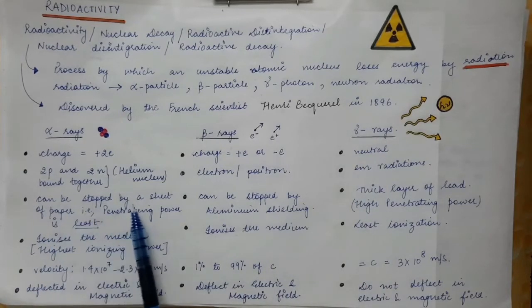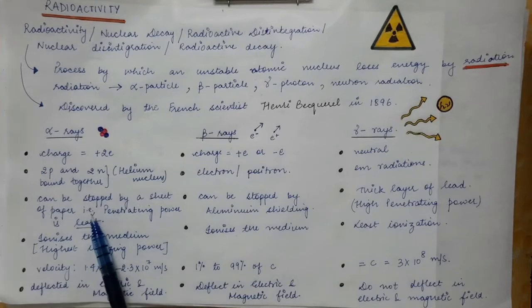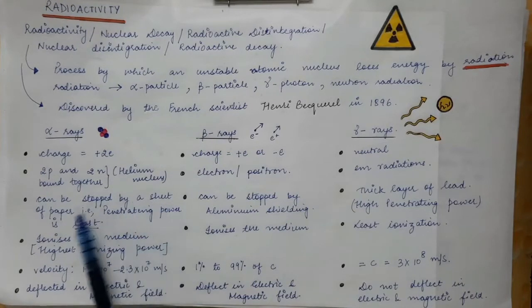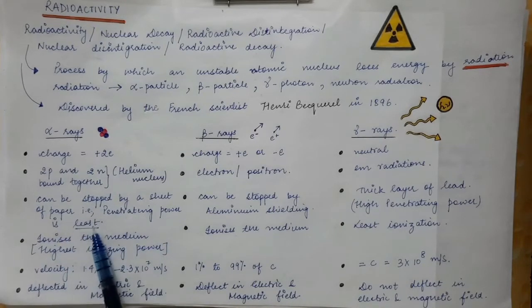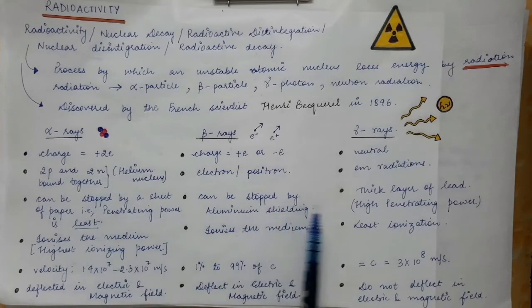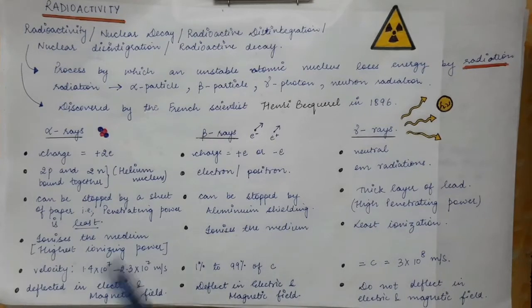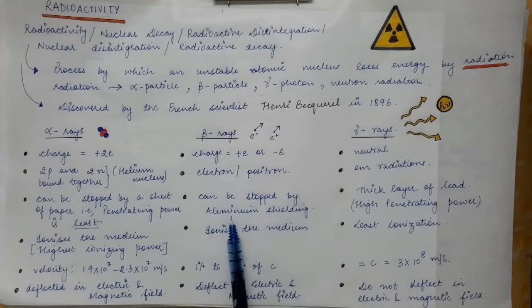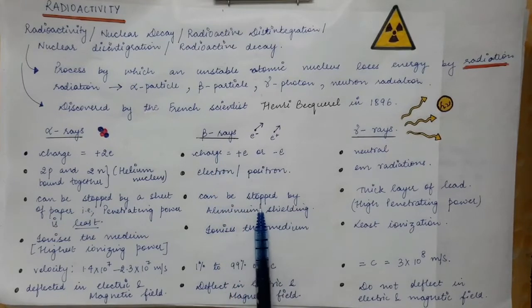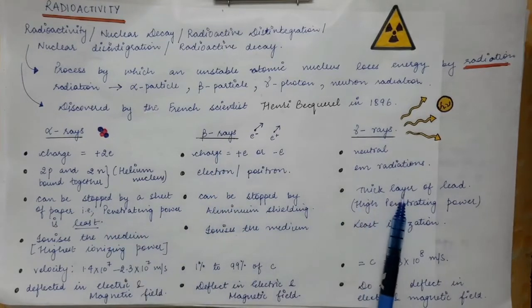So this can be stopped by a sheet of paper. A thin sheet of paper can easily stop the alpha particles. That is, the penetrating power of alpha particle is the least of all these radiations. Then beta rays can be stopped by aluminium shielding, and their penetrating power is between alpha rays and gamma rays.